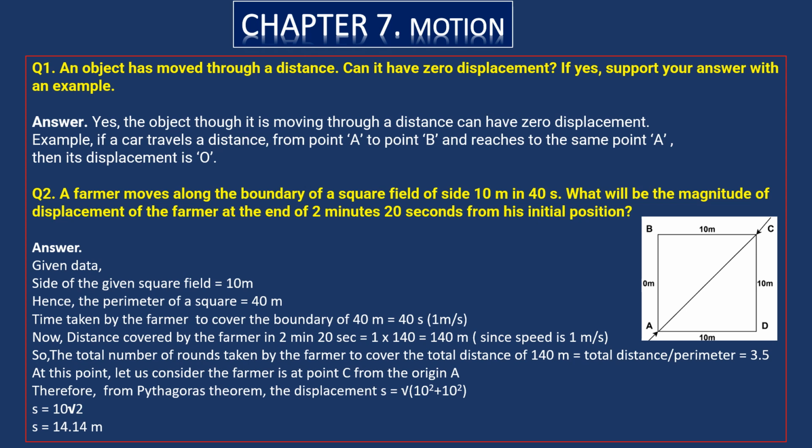14.14 meters. But the total distance covered by him is almost how many? Each round 40 meters, 3 rounds is 120 meters, and a half round 20 meters. 140 meters he covered as distance, but his displacement is just 14.14 meters. Since we know that displacement is the shortest distance between starting point and ending point. Here starting point is A and ending point is C.